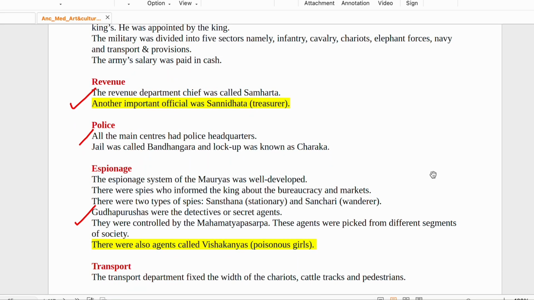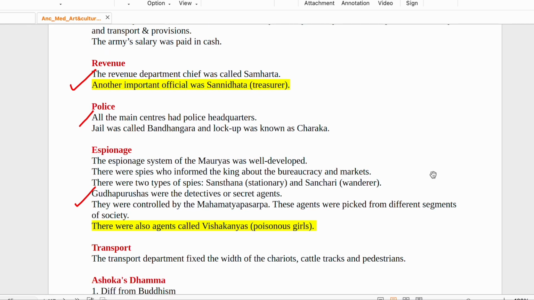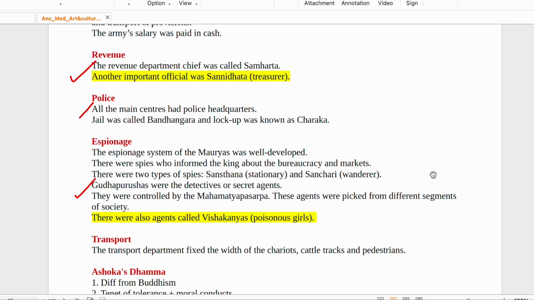Okay. Another important revenue official which has been asked earlier as well is Sannidhata. Sannidhata is treasurer. Okay. And the revenue department chief was called Samharta. Samharta was the जो भी revenue है उसका chief कौन होगा? Samharta होगा. ठीक है.